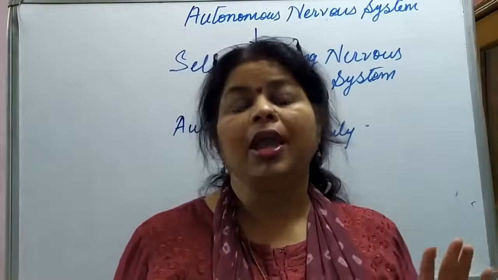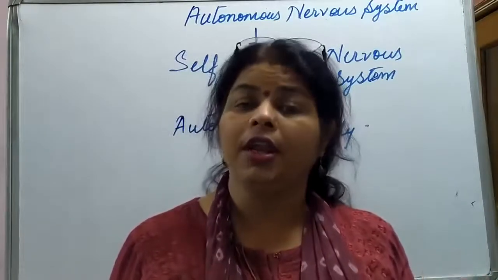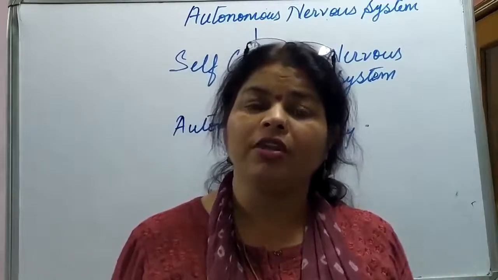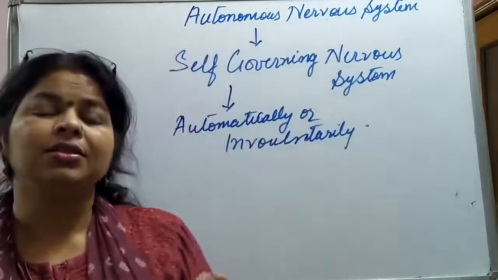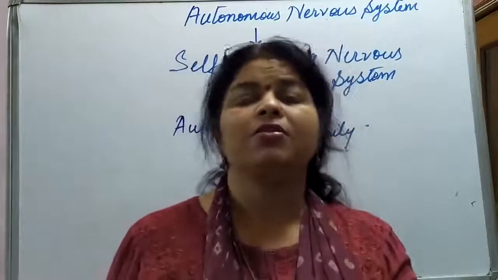Now basically we are talking about involuntary activities. These involuntary activities are related to the viscera, so we also call it the visceral nervous system.